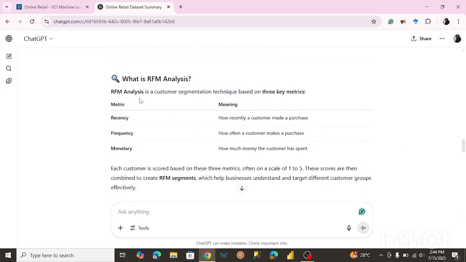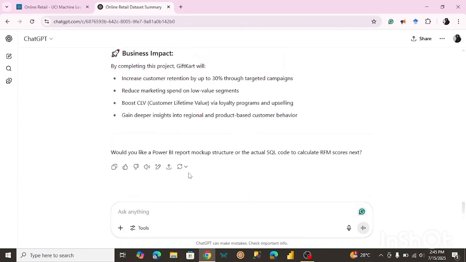So RFM analysis is a customer segmentation technique based on three key metrics: recency, how recently a customer made a purchase; frequency, how often a customer makes a purchase; and monetary, how much money the customer has spent. So this is what you're tracking. It's kind of like a KPI you're tracking, and this just helps inform your customer segmentation technique, right? So yeah, I guess that's pretty much it.